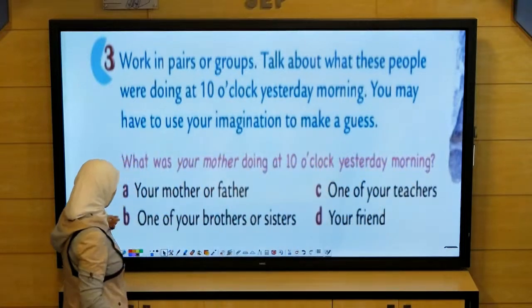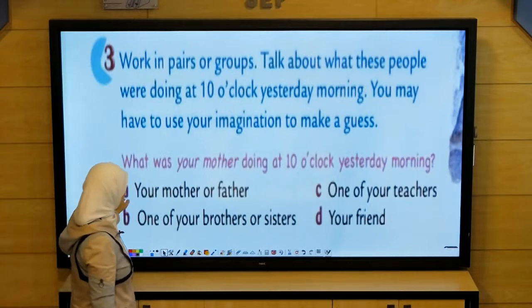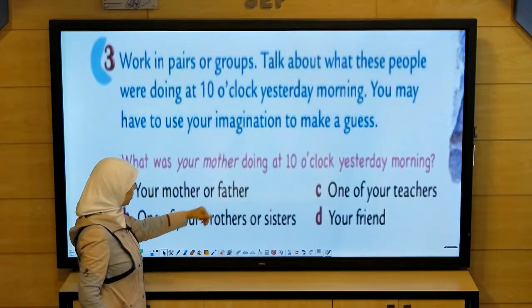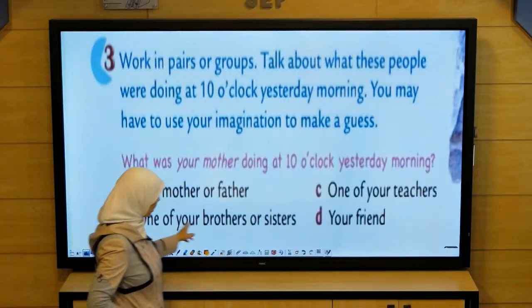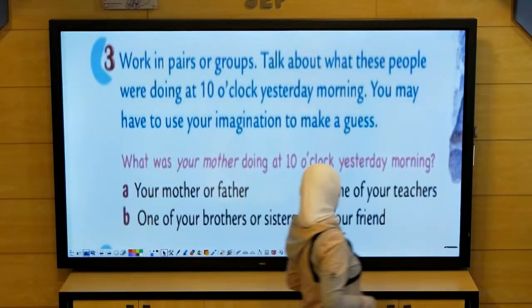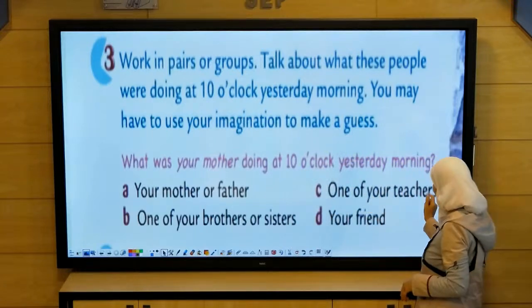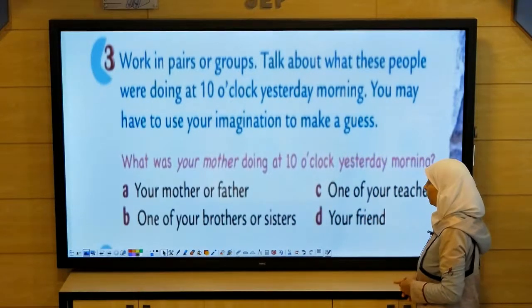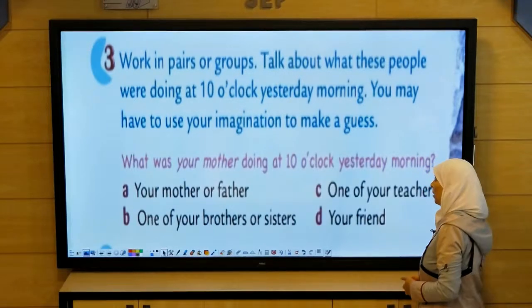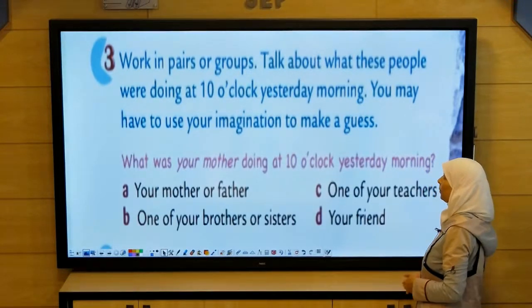We have 4 main questions. A, what was your mother or father doing? B, what was one of your brothers or sisters doing? C, what was one of your teachers doing? And D, what was your friend doing? Think and make an answer.